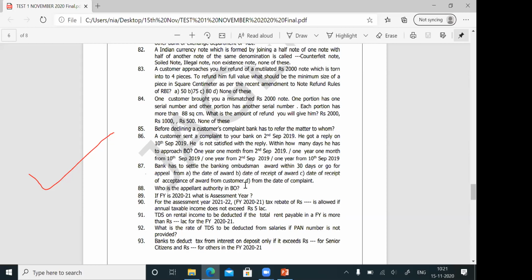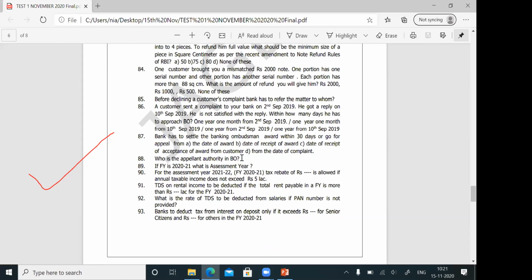Then we were talking about question number 88. So who is the appellate authority in banking ombudsman? The deputy governor of RBI is the appellate authority in banking ombudsman. Who is the appellate authority? The deputy governor of RBI is the appellate authority. For question number 88, deputy governor of RBI.